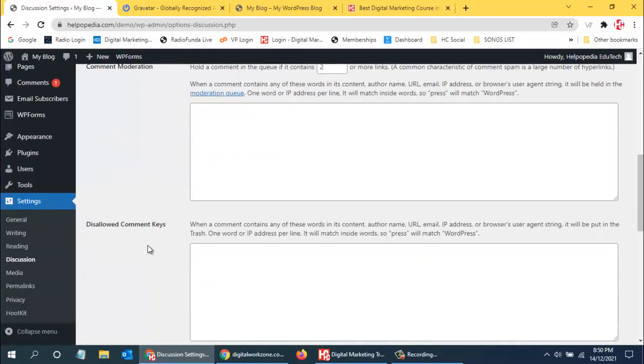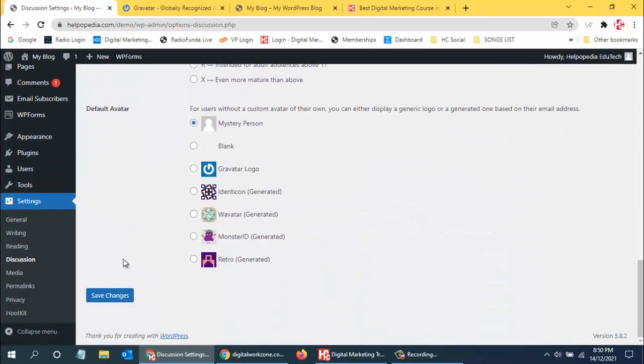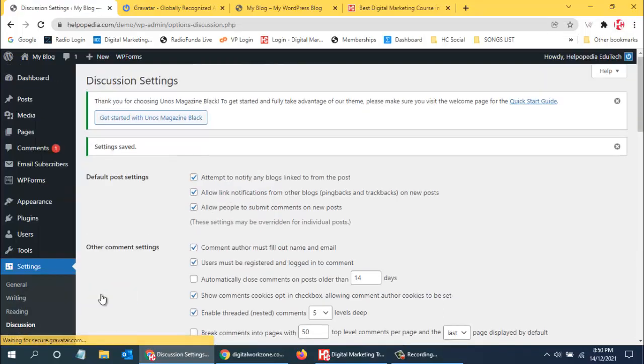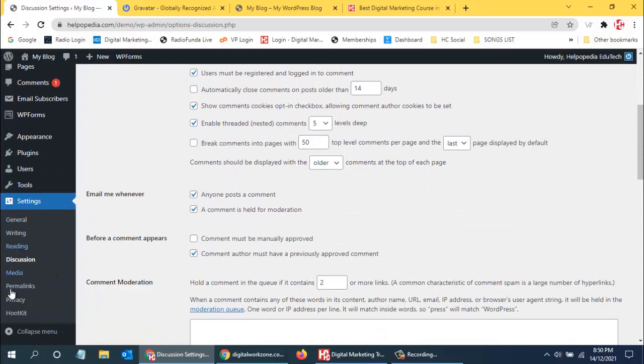After that, whatever changes we have made, I need to select this over here. The logo is this Gravatar logo, so now it will sync the logo which we have set. And now I can click on save changes, so whatever changes we have done will take effect. So these are the two settings that we need to do. The rest of them we don't use, so that's okay.